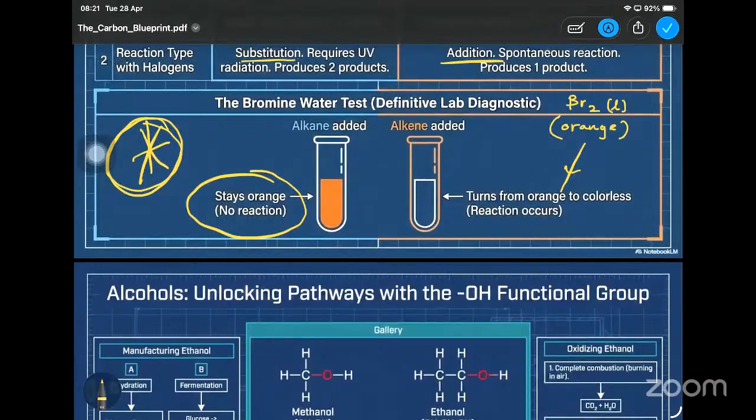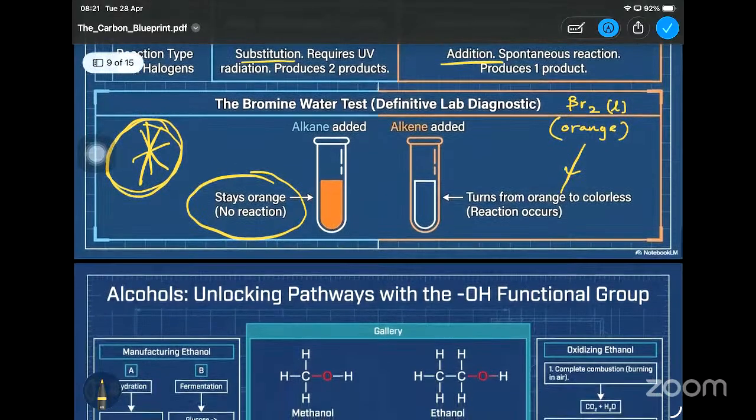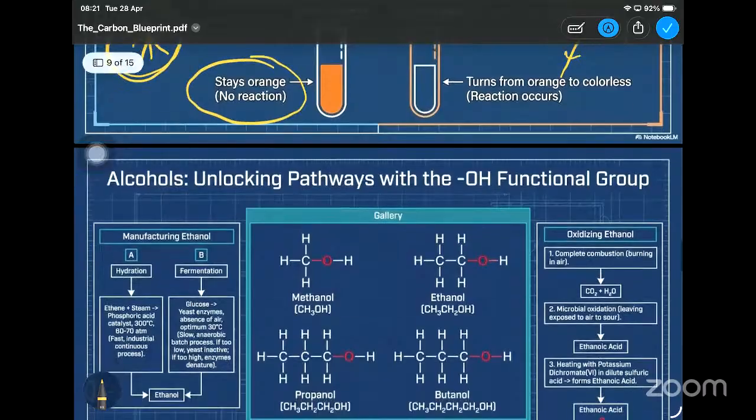This test can be used to identify unsaturated bonds, so it can even identify the carbon-carbon triple bond as well. But for you guys, it is only the separation between the single bond and the double bond. That's all, no need of knowing the other ones.